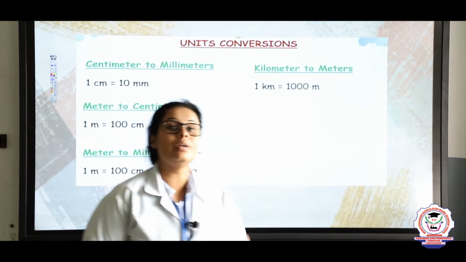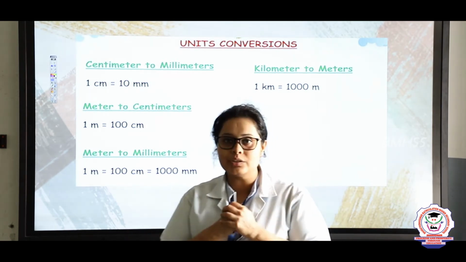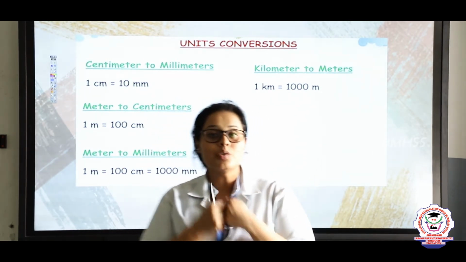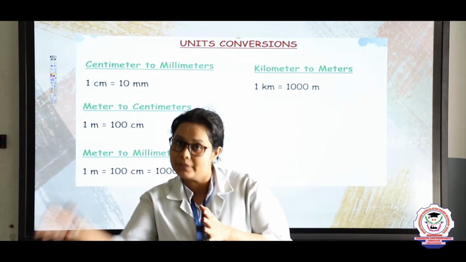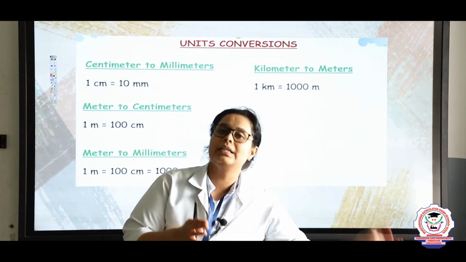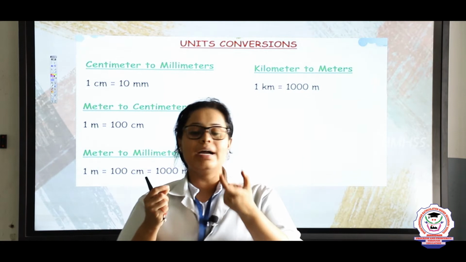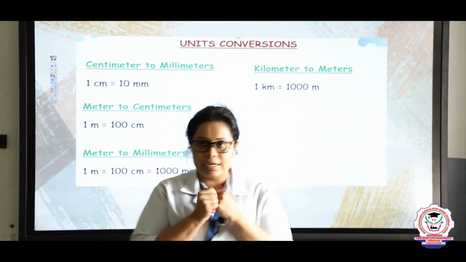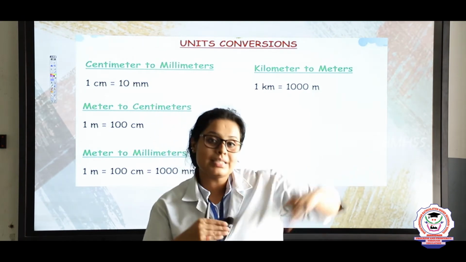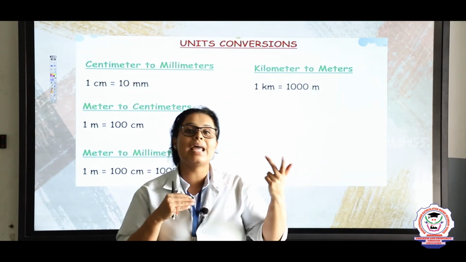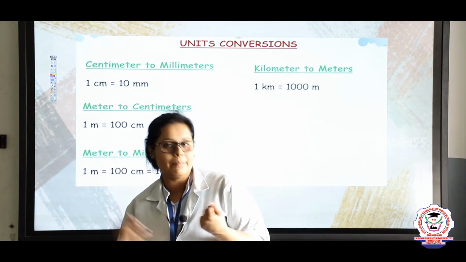So students, now let's discuss the units. In units, you can see there are various units to measure a particular kind of length. So here the length is being divided into two parts. One is the multiple of length and another is submultiple. So multiple means, as I told you, the meter is the standard unit. For example, you are going from one country to another country, the distance between those two cities you cannot calculate in meters because it will be too high and so many zeros will come in that, right.